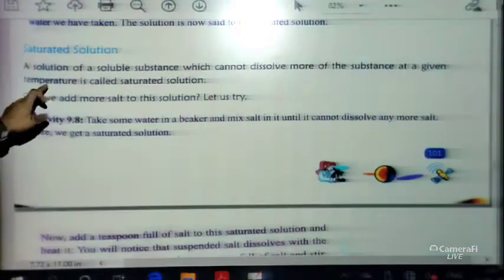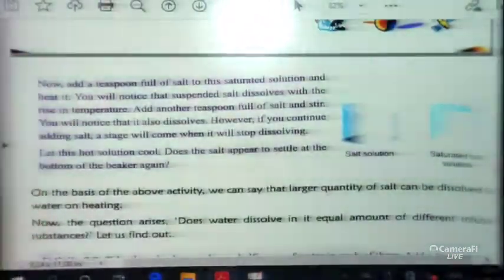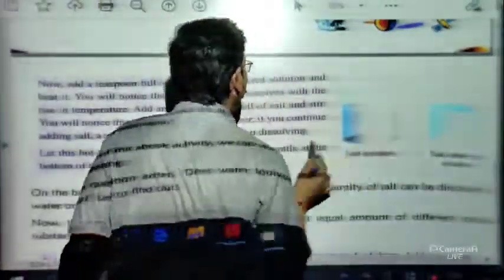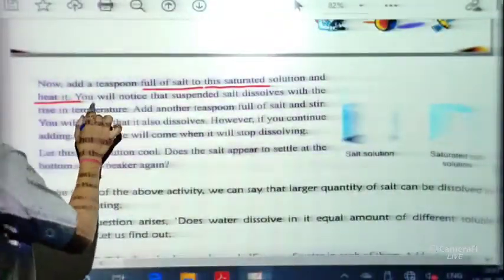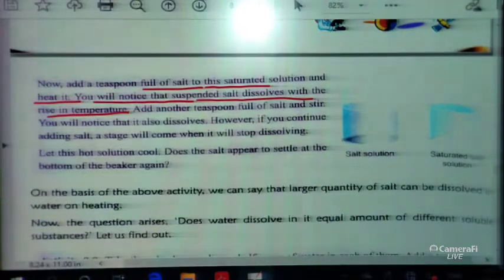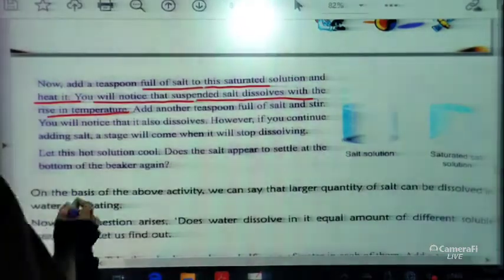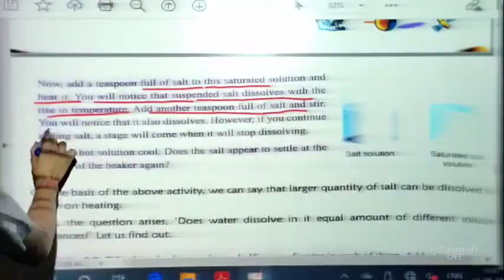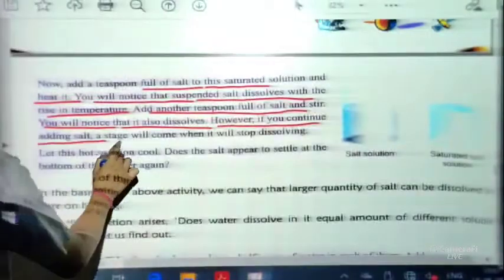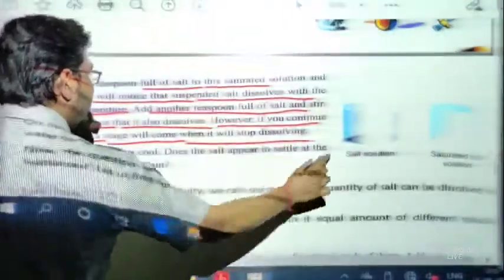Now let us discuss why temperature is very important. When a saturated solution is there, if we add one teaspoonful of salt in that saturated solution and heat the solution, you will notice that the suspended salt dissolves with the rise in temperature. So if we increase the temperature of the solution, it can take more salt. Now add another teaspoonful of salt and stir the solution. You will notice that it also dissolves. However, if you continue adding salt, a stage will come when it will stop dissolving.